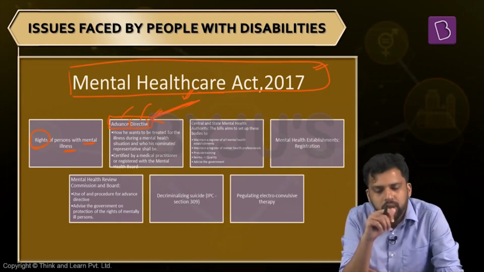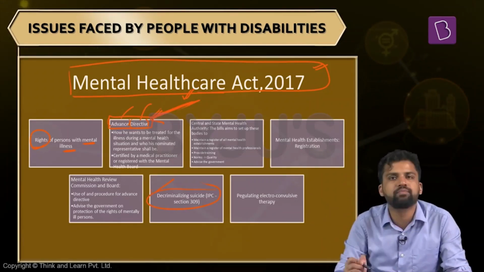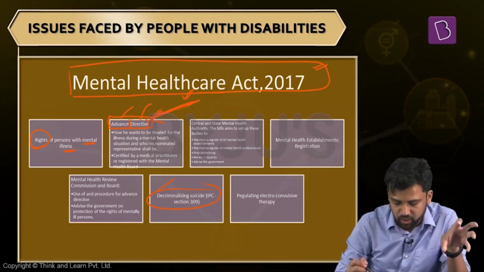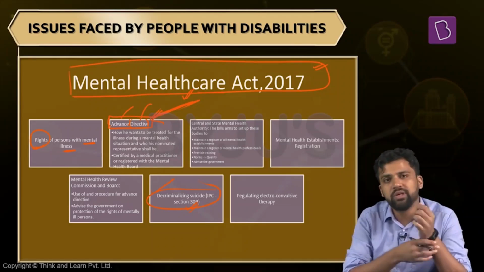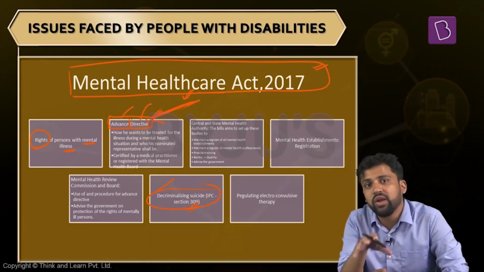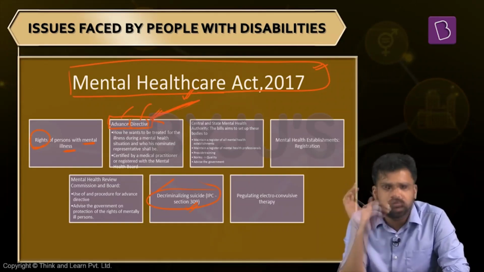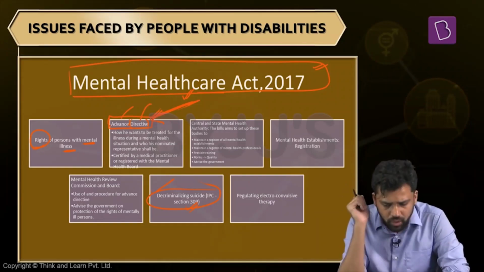Apart from this, the law also talks about decriminalization of suicide. Previously, suicide was a criminal offense as per the Indian Penal Code. Section 309 of the Indian Penal Code criminalized suicide. This means if a person tried to commit suicide and failed, he would be considered a criminal, and different provisions would take their own course. But this law decriminalizes it.